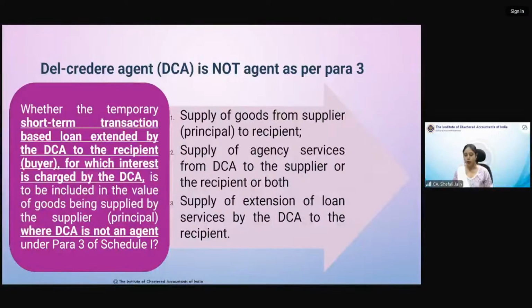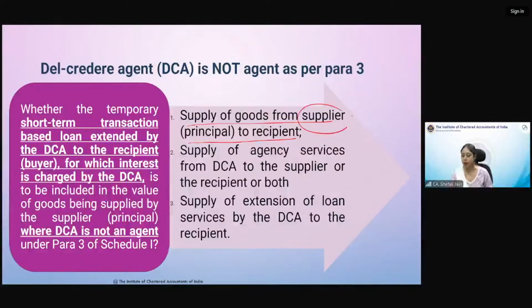So because of that, what transactions are taking place between the buyer, principal and agent? पहला ट्रांजेक्शन, सप्लाई ऑफ गुड्स फ्रॉम सप्लायर टू रिसिपिएंट. क्यों यहाँ पर एक सप्लाई हो रही है सप्लायर टू रिसिपिएंट? बिकॉज इन अर्लियर स्लाइड्स ऑल्सो वी हैड सीन when para 3 agent is not an agent as per para 3, then there is a single supply made by principal to consumer.